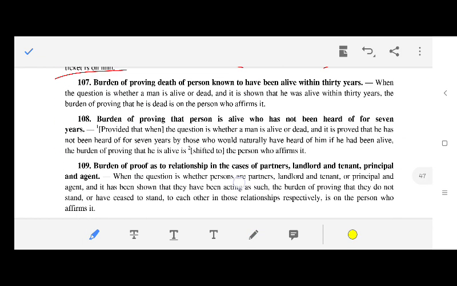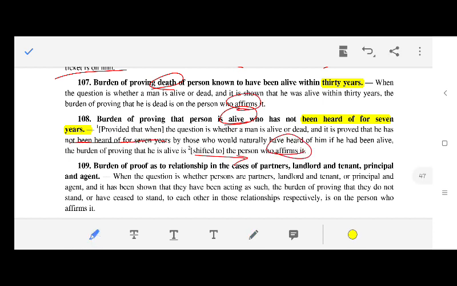Section 107 and 108: burden of proving death of a person known to have been alive within 30 years, and burden of proving that a person is alive who has not been heard of for 7 years. So proving that is on the person who affirms it. Whether a man is dead or alive, if he has not been heard of for 7 years by those who would naturally have heard of him, the burden of proving that he is alive is shifted to the person who affirms it.